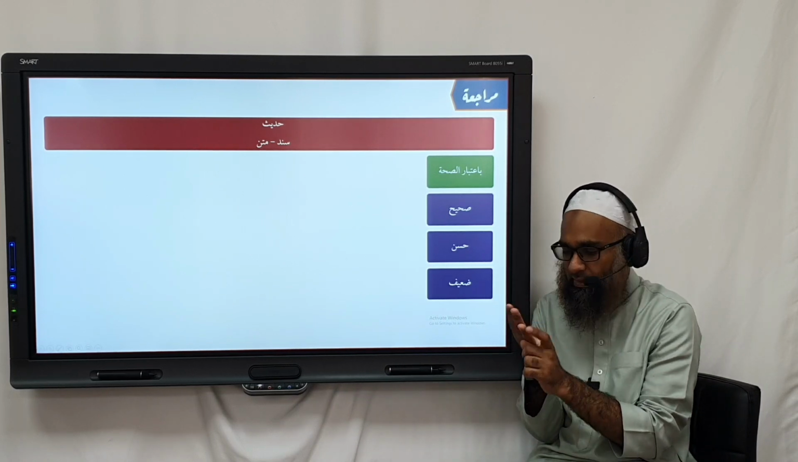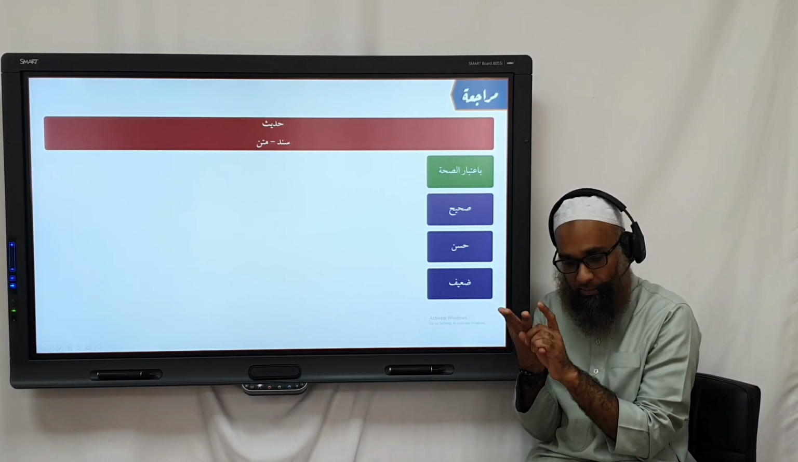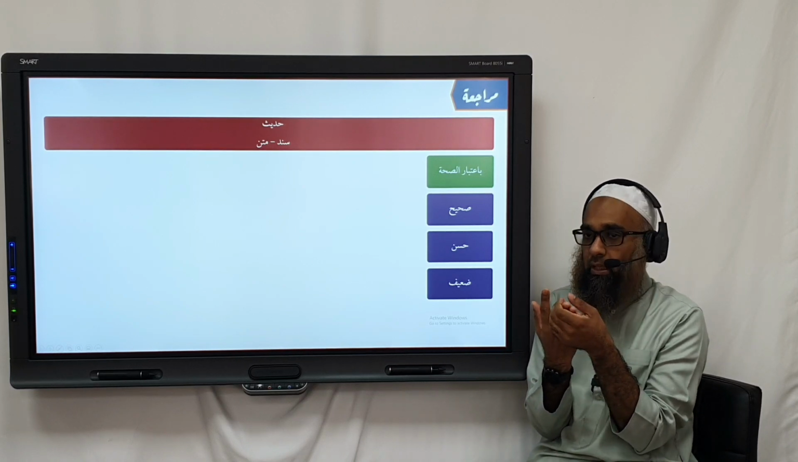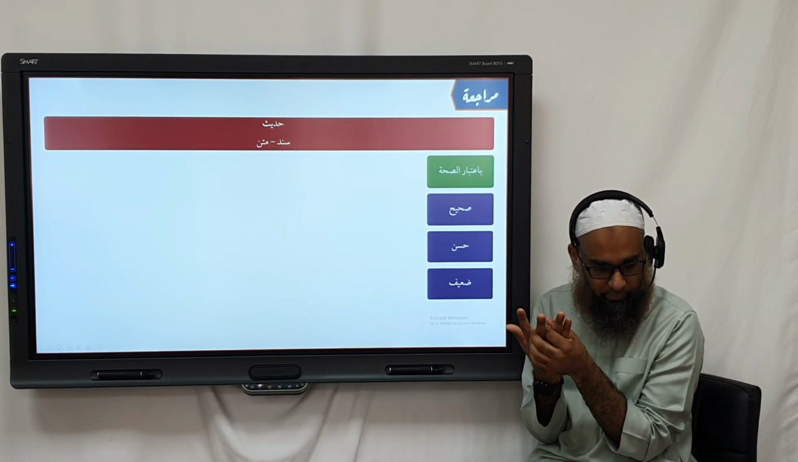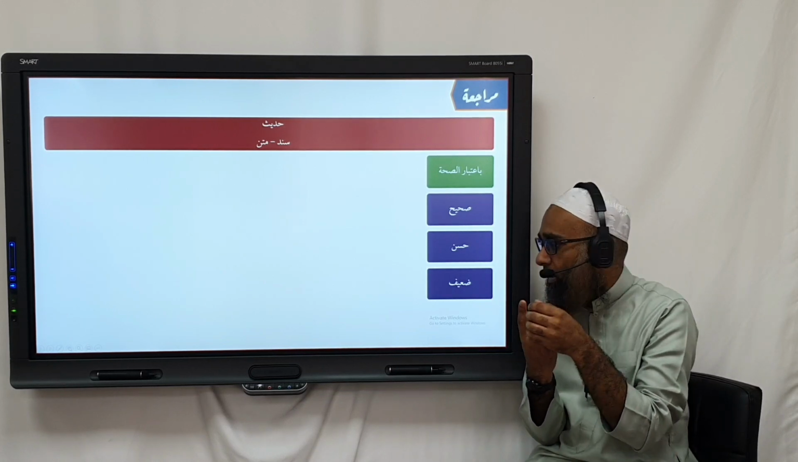They all have dhabt, and correct. They all have dhabt and they all have adala. And then between the ruwat, what must we have? They must have what? Ittisalu sanad. They must all have heard from the one above them.